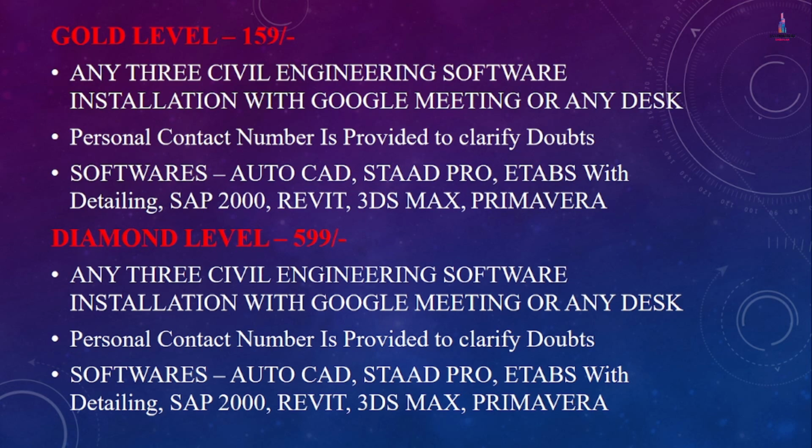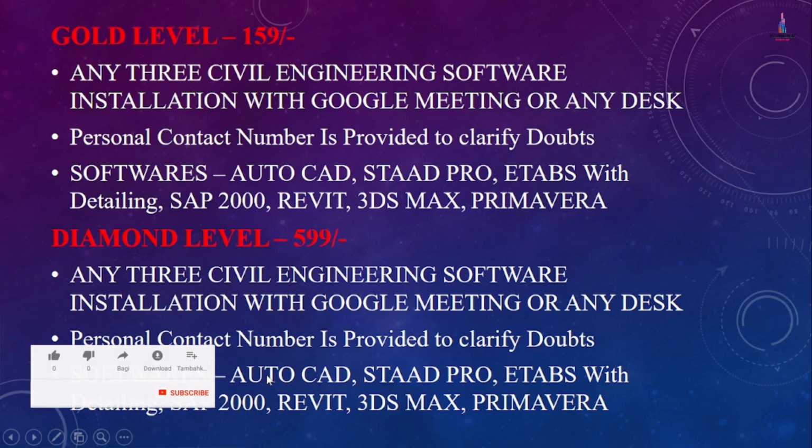And the last one is the diamond level membership. For the people who belong to this diamond level, I will provide 5 software installations. So not 3 softwares here, but 5 or 6 softwares, installed for the diamond level people who are taking the 599 plan. I will provide the links for AutoCAD, STAAD Pro, ETABS, SAP, Revit, 3ds Max and Primavera. After sharing the links, I will install your softwares on your personal PCs, and a personal contact number is provided to clarify your doubts. So these are the services provided for the diamond level membership.